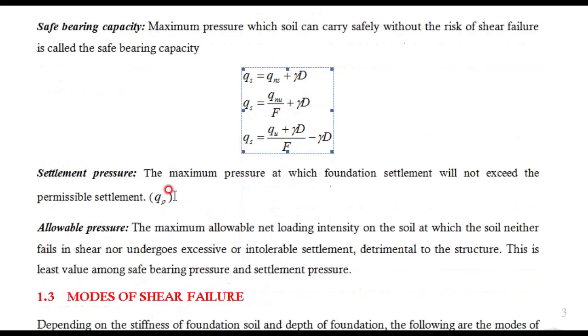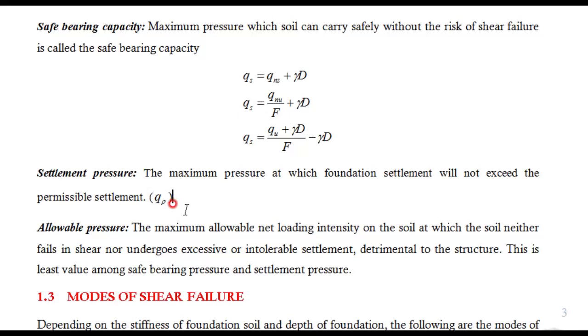Next, coming to the other part of the foundation, that is settlement. Settlement means what? This is not a bearing capacity, it is a settlement pressure. It means the maximum pressure at which the foundation should not exceed the permissible settlement. Here the permissible settlement is very interesting. We cannot avoid settlement in soil, because soil is compressible, voids will be there. You apply some load and obviously it will settle down. We cannot avoid settlement completely. Therefore there will be a settlement, but we will call that a permissible settlement.